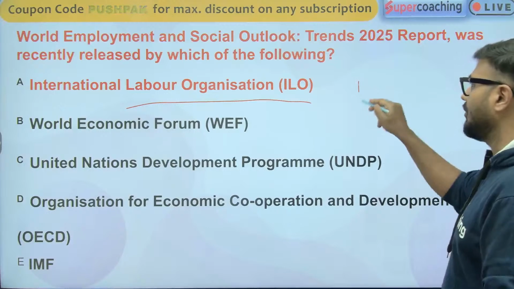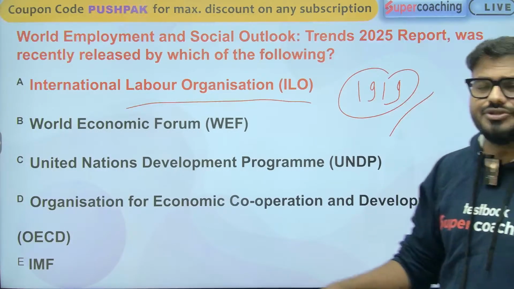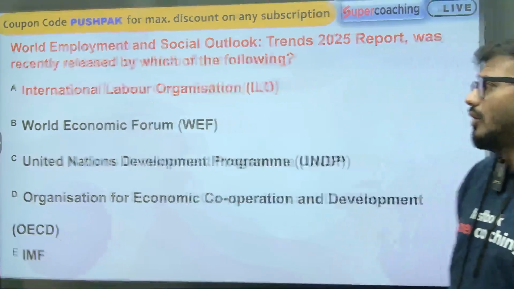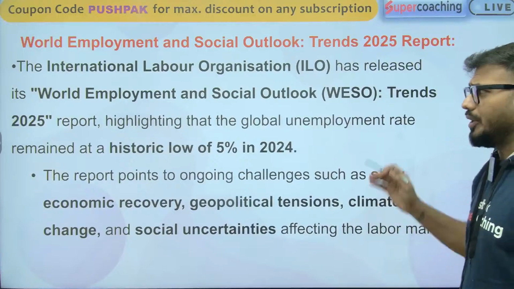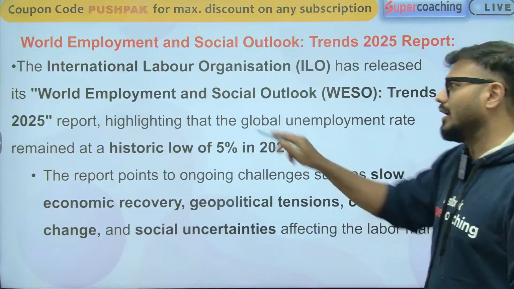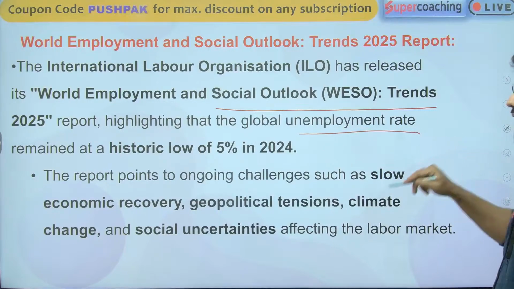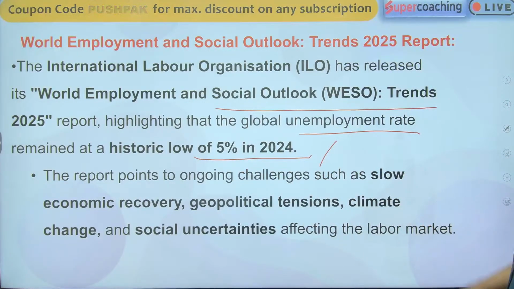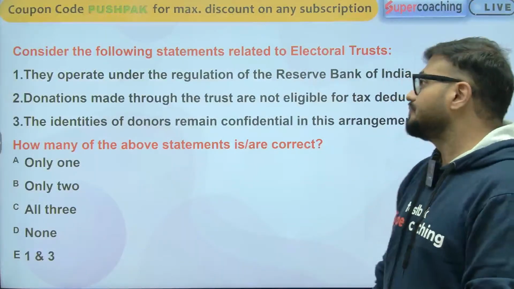It was created in 1919. The headquarters of this ILO is in Geneva. So, International Labour Organization. According to the report given by this authority, World Employment Social Outlook Trends 2025, the global unemployment rate remained historically low at 5% in 2024. That is a point mentioned by this particular report. Now the next question.